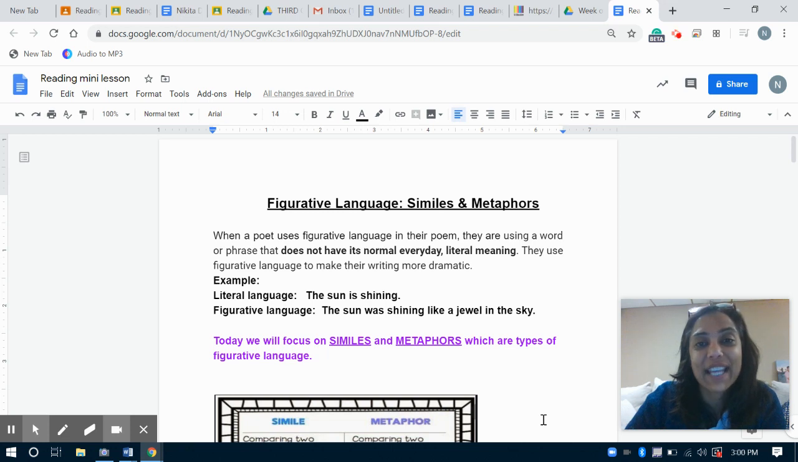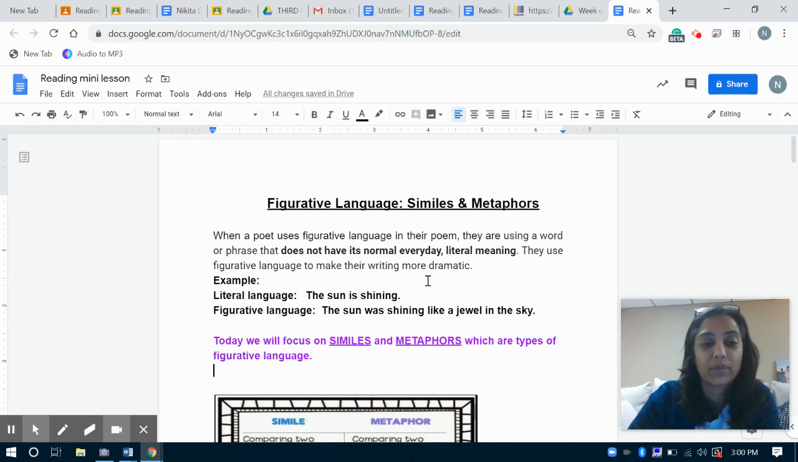Hi, friends. For today's reading lesson, we will focus on poetry again, and we're going to be looking at figurative language. Specifically, we're going to be focusing on similes and metaphors. So what do all these fancy words mean? Let's take a look. It says here, when a poet uses figurative language in their poem, they are using a word or phrase that does not have its normal, everyday, literal meaning. They use figurative language to make their writing more dramatic.